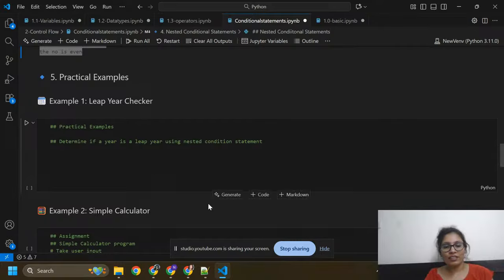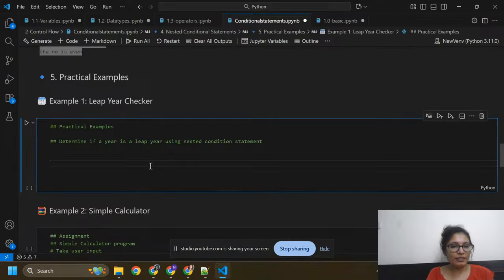Now I am going to write here leap year checker. We can check whether the year is leap or not. Like if you enter a year like 2016, 2020, 2021, we can check whether the year is leap or not.